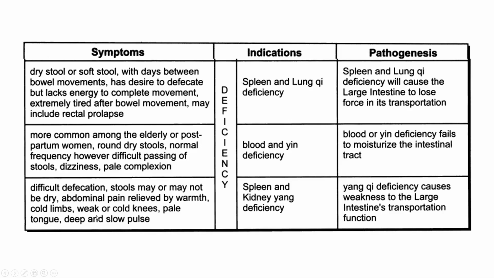For the difficult defecation, the stool may or may not be dry. There is abdominal pain relieved by warmth, cold limbs, weak or cold knees, pale tongue, deep and slow pulse. It is indicated by spleen and kidney yang deficiency. The pathogenesis is the yang Qi deficiency causes weakness to the large intestine's transportation function.